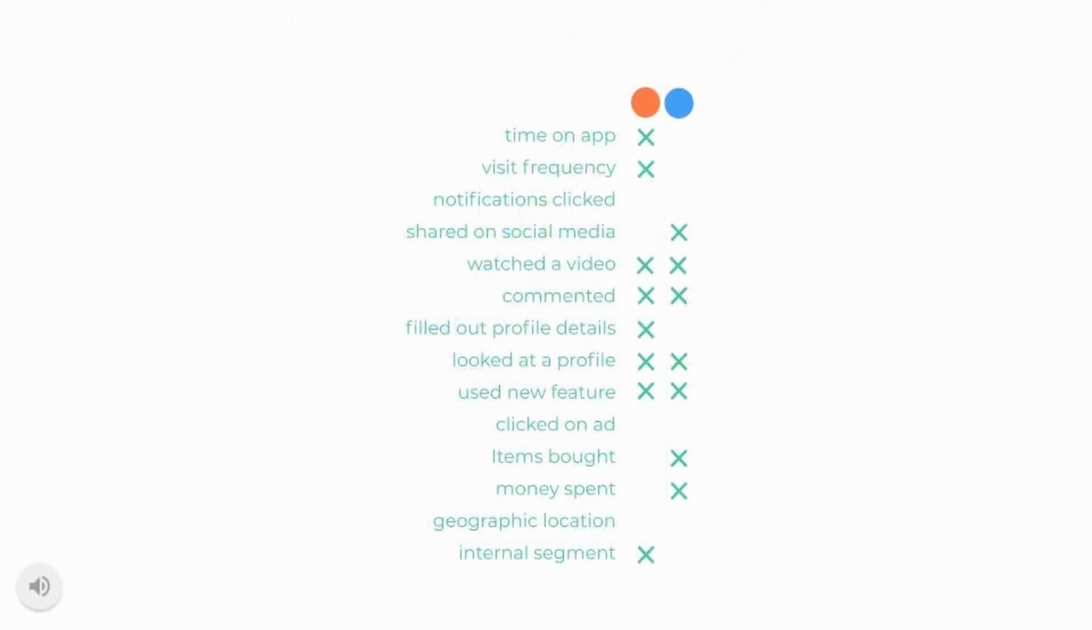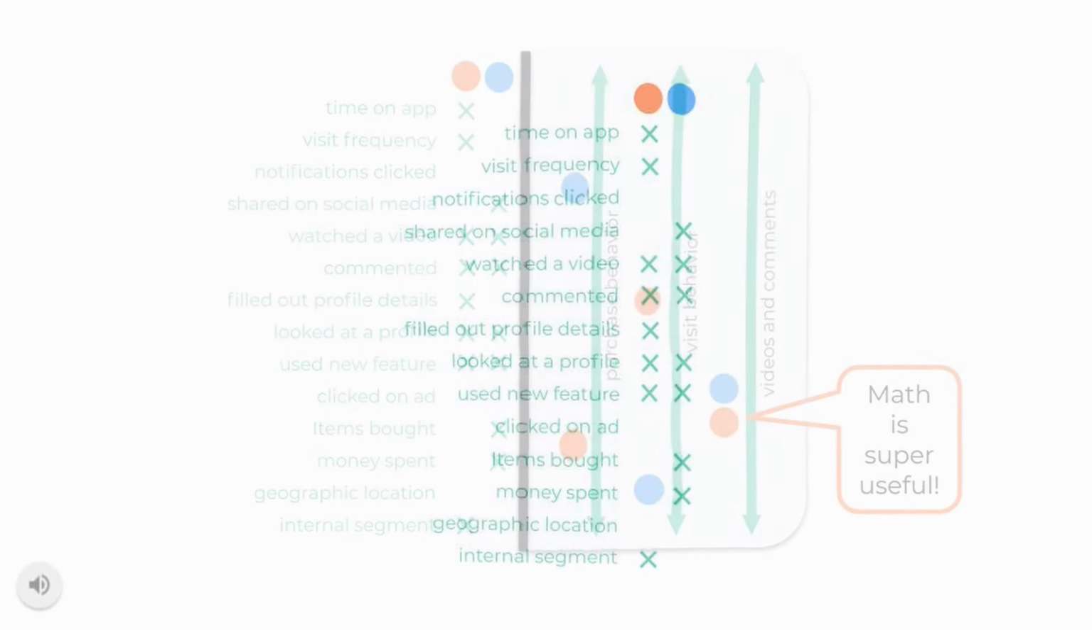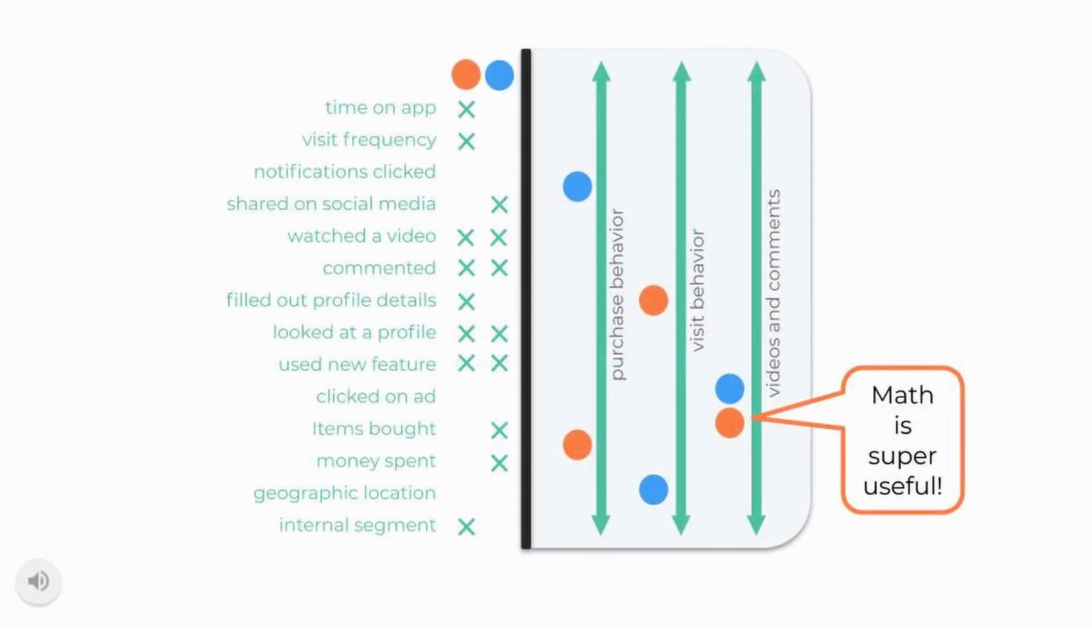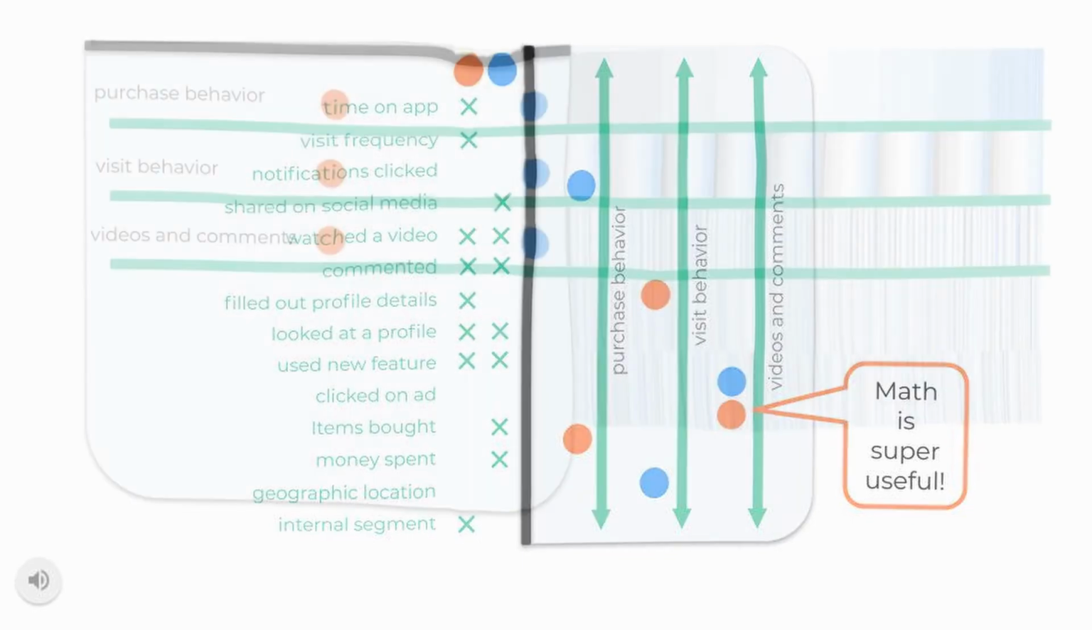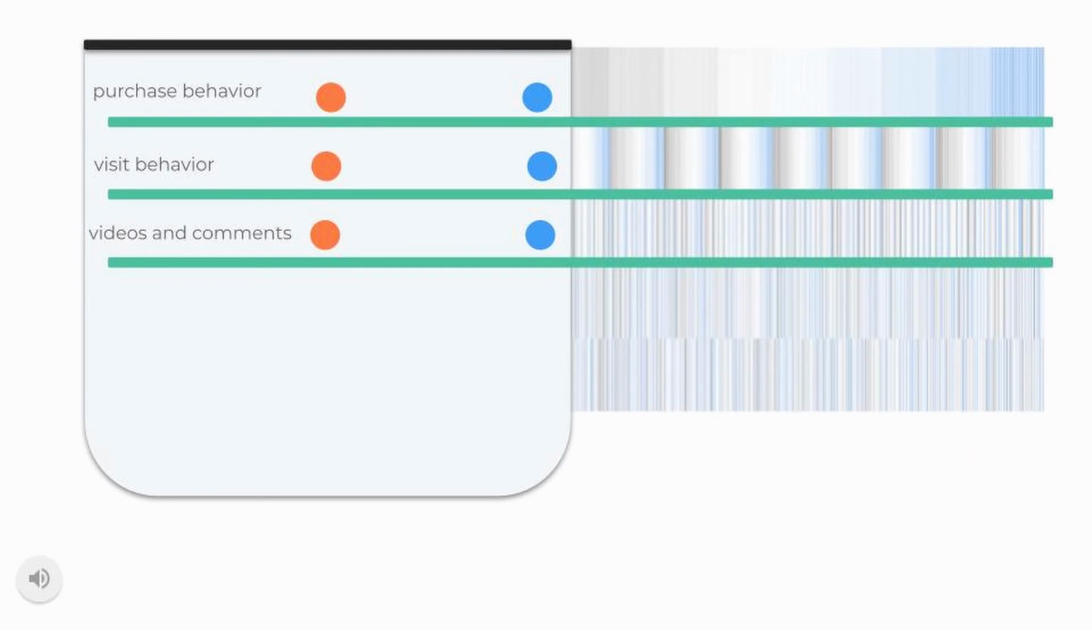AMP's solution to this problem is to extend all these raw behaviors with a map. We can use some math to create a few super informative dimensions that don't overlap as much. These new dimensions are easier to use than the raw measures. Now things start to get really interesting.